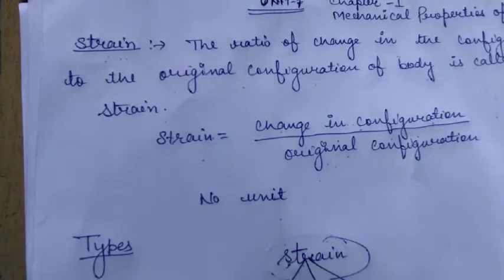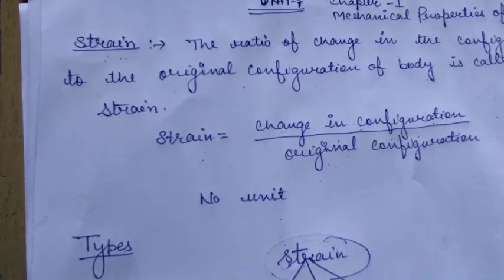Then the longitudinal strain is equal to the change in length, denoted by delta L, upon the original length L. So longitudinal strain is equal to delta L upon L.